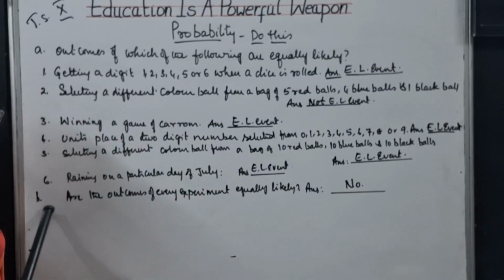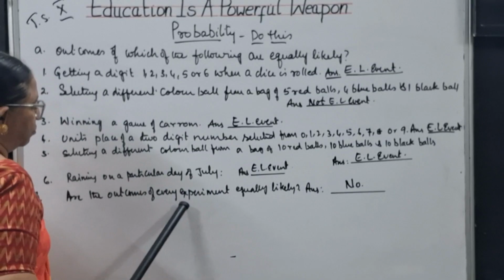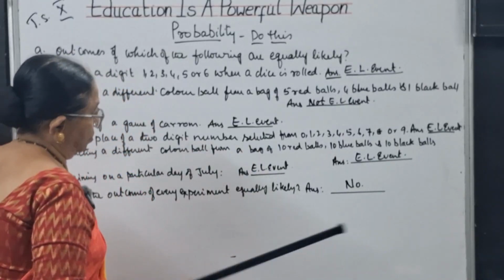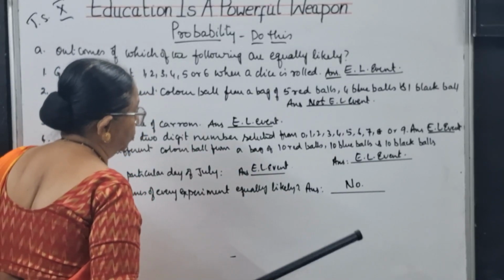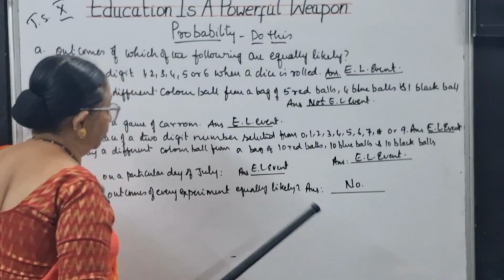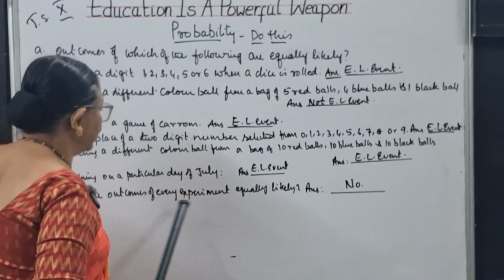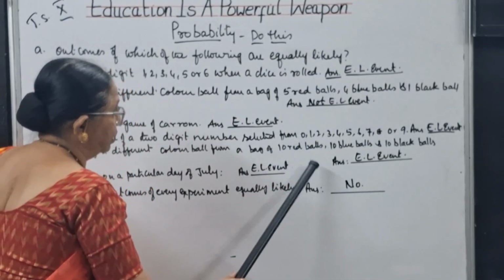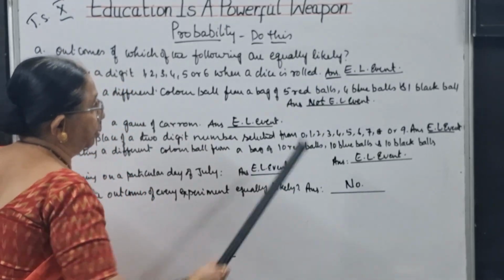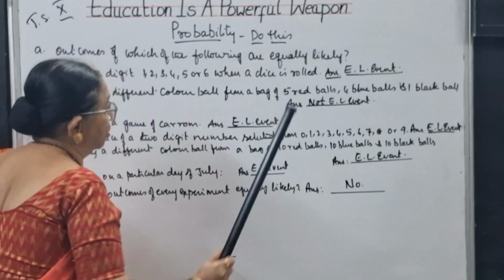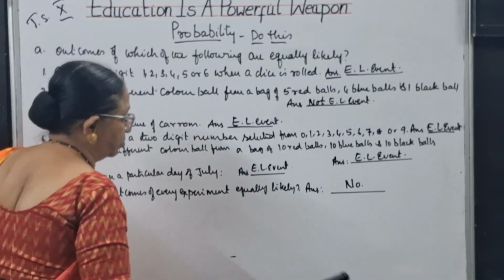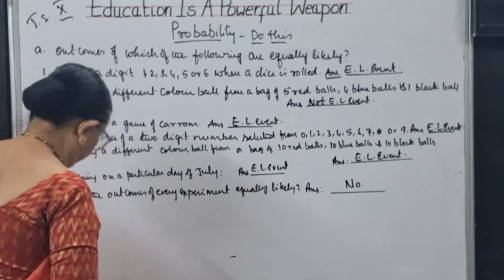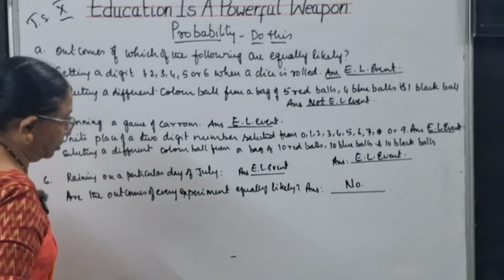Next, B bit: are the outcomes of every experiment equally likely? We cannot say yes. We say no. Why? Because all the outcomes are not equally likely. Here itself, we have got examples where some are equally likely, some are not equally likely. So every experiment will not have equally likely events. So B bit you copy, children.